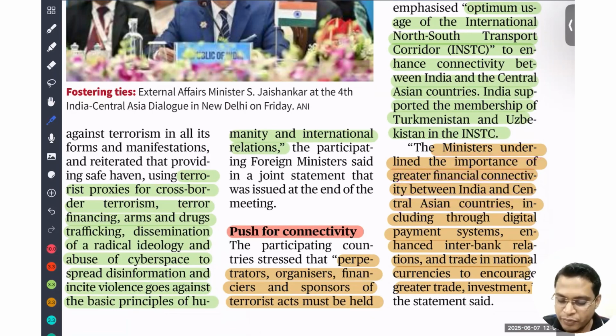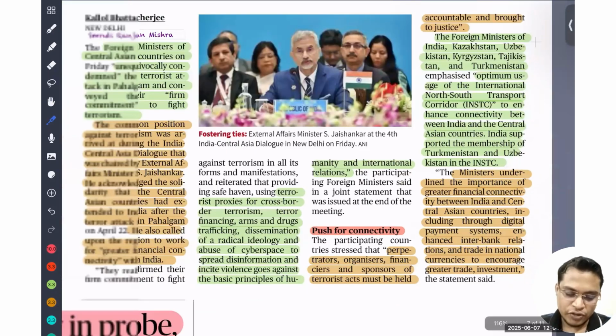So for example, we can promote UPI, including through the digital payment system and enhancing interbank relationships, and trade in national currencies to encourage greater trade and investment. Dekho, we can ensure trade in Indian rupees with the Central Asian countries, because that will reduce our transaction cost and reduce reliance on, or threat from, the USA sanctions also.